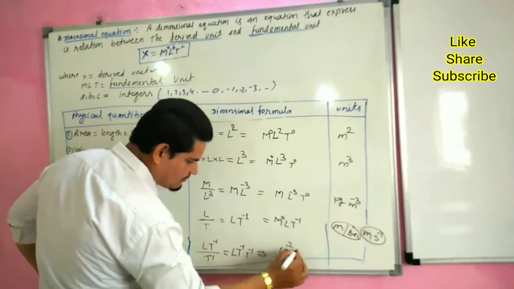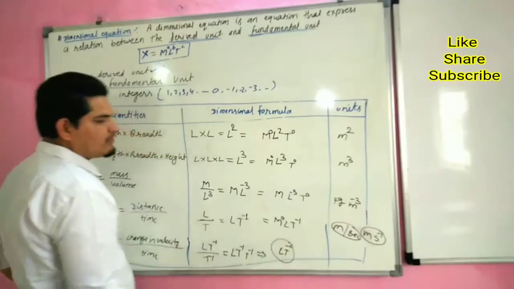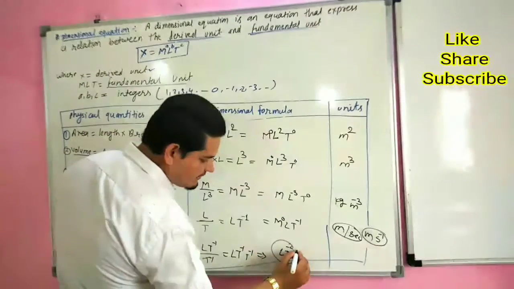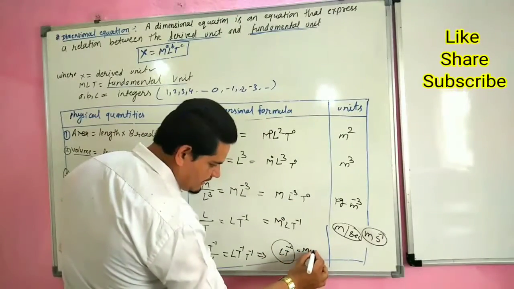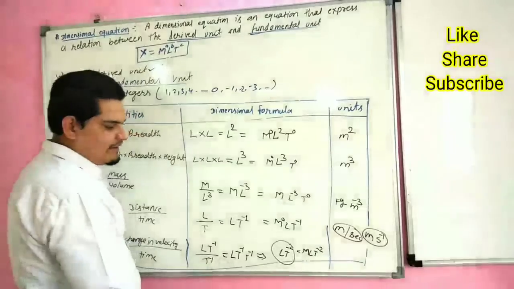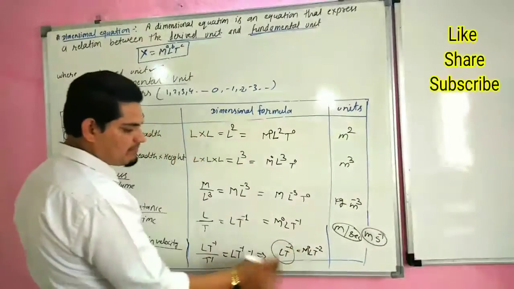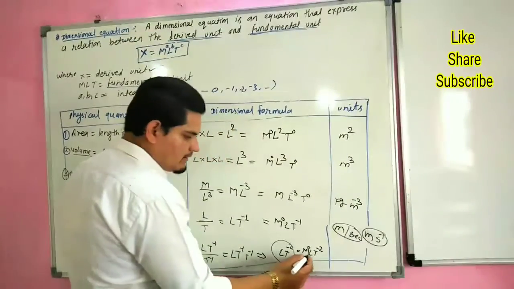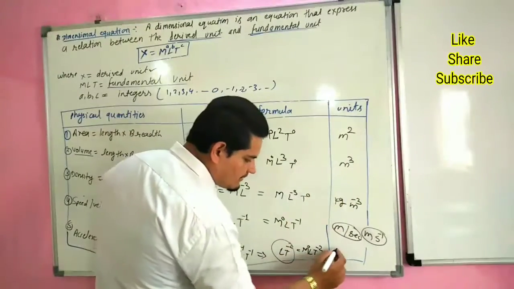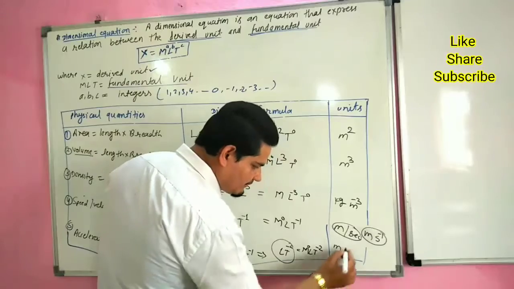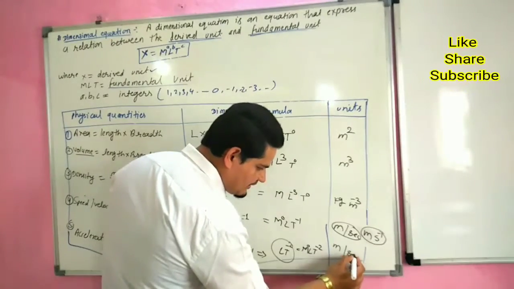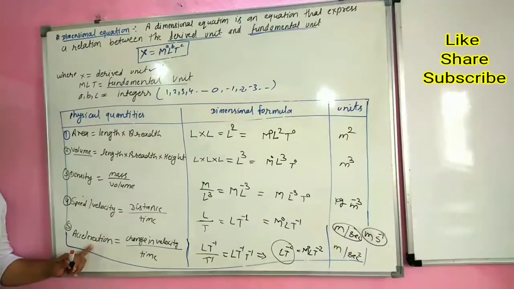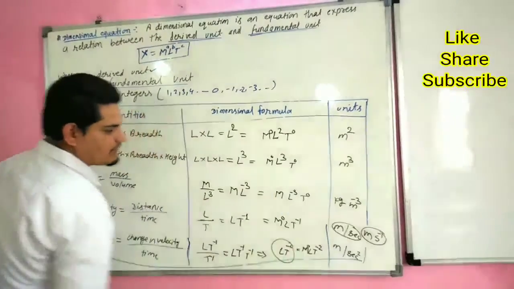So L T minus 2 is the dimensional formula of acceleration. Here M is absent, so we can write M0 L T minus 2. Its SI unit: length is measured in meter and time in second square, so meter per second square.